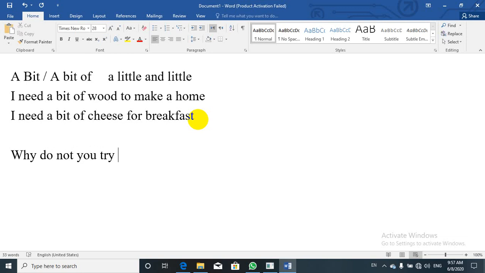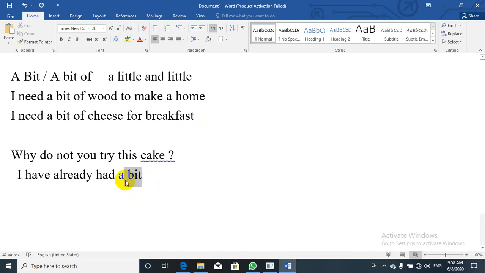I give you one countable noun, this cake. This is question form. In the reply I can say, I have already had a bit. What it means is that I had some piece of cake.